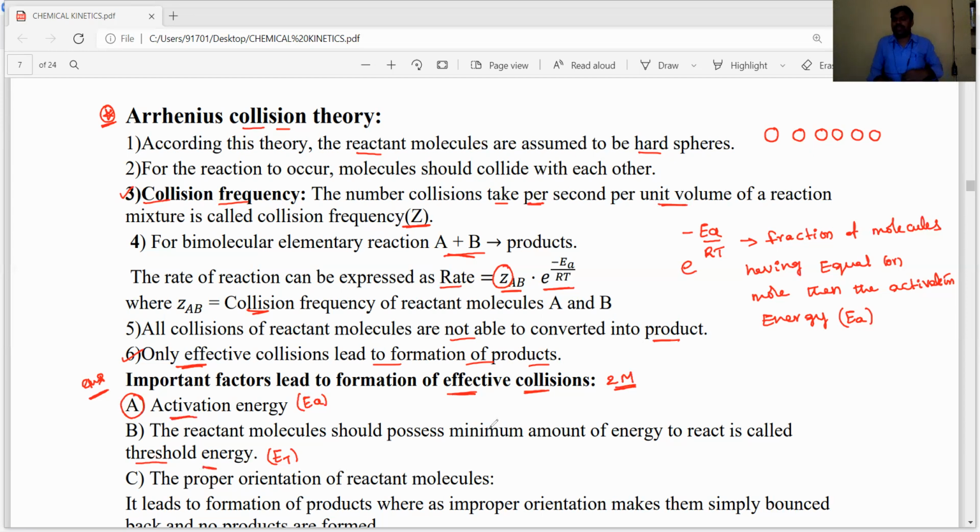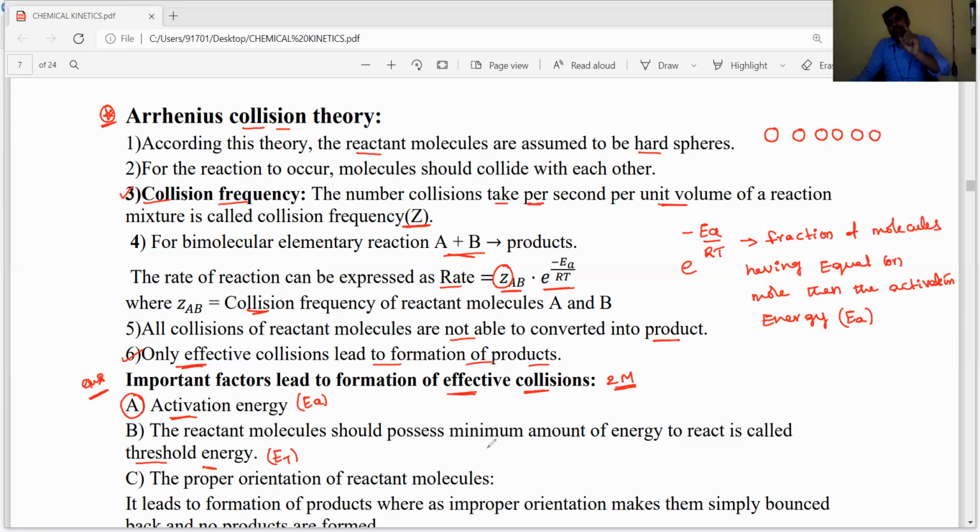When they reach the threshold energy state or activation energy state, they reach the transition energy state. After that, the molecules must be in the proper orientation. Then only the properly oriented reactant molecules are converted into products. If they are in improper orientation, the direction is not in the proper way, then they do not form the products.